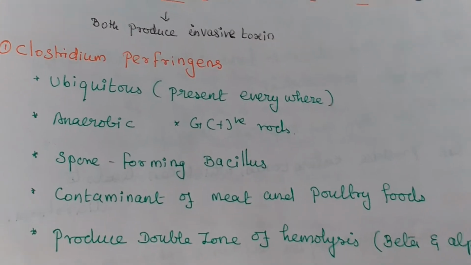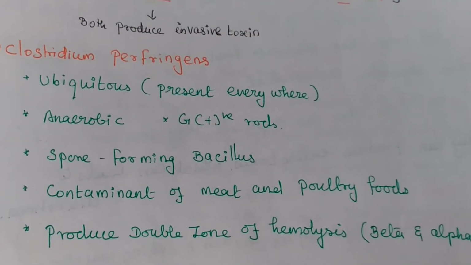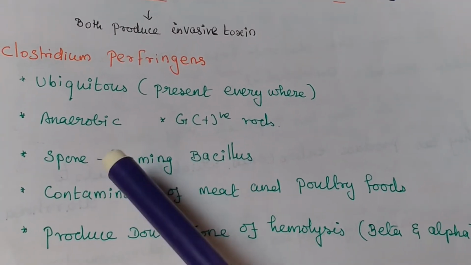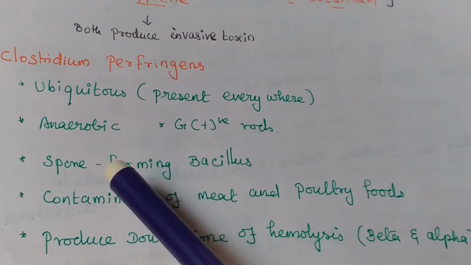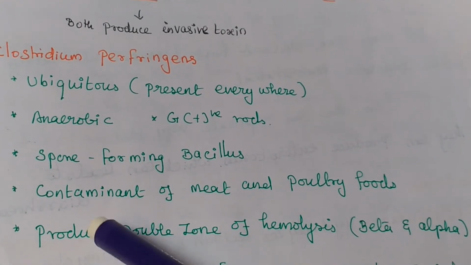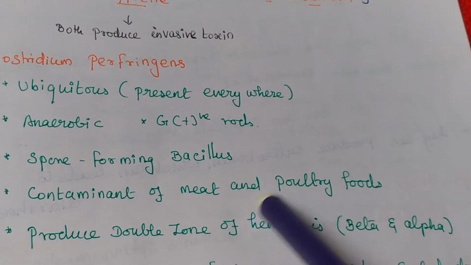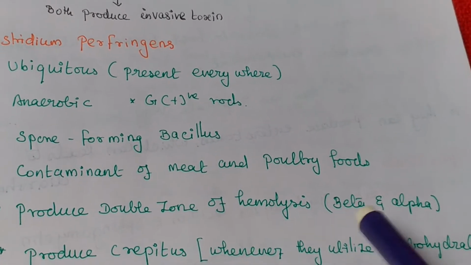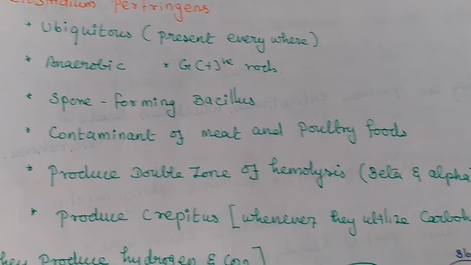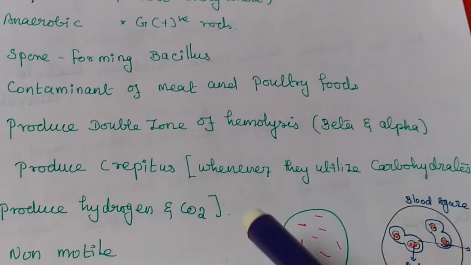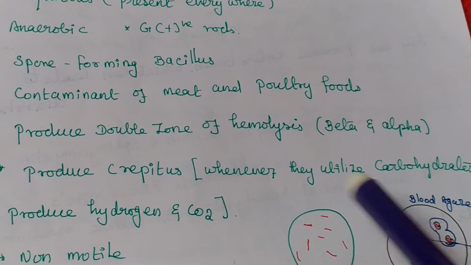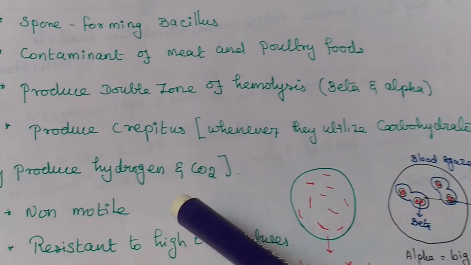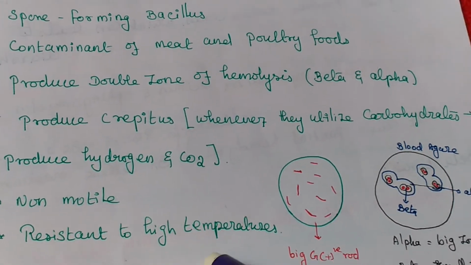Now we see about Clostridium perfringens. These are ubiquitous in nature, present everywhere. This one is an anaerobic gram-positive rod, a spore-forming bacillus. It can contaminate meat and poultry food. It produces a double zone of hemolysis, beta and alpha. They produce crepitus. Whenever they utilize carbohydrate, they produce hydrogen and carbon dioxide. These organisms are non-motile and resistant to high temperature.